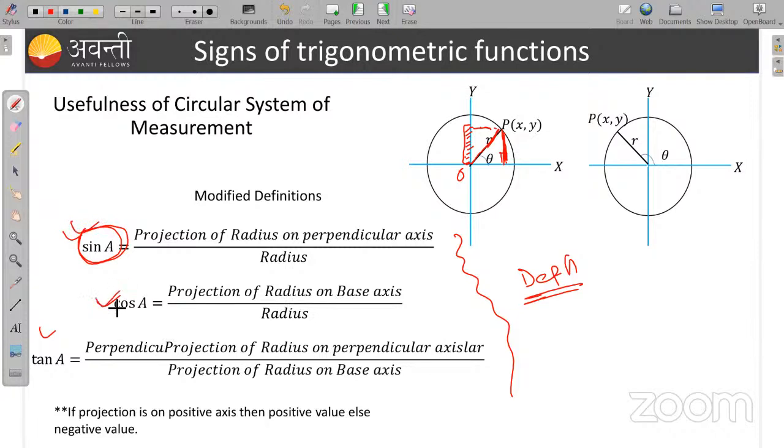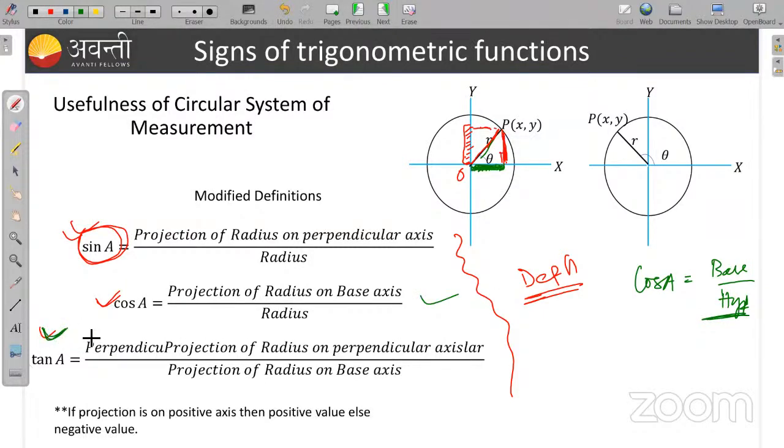Similarly you can visualize here also what is cos A. The cosine function will be defined as the projection of radius on base. So the projection of radius on the base axis, that is this is my base axis, or x axis you can say, upon radius. So cos A will be base upon height, base upon hypotenuse. So this is the definition of cosine.